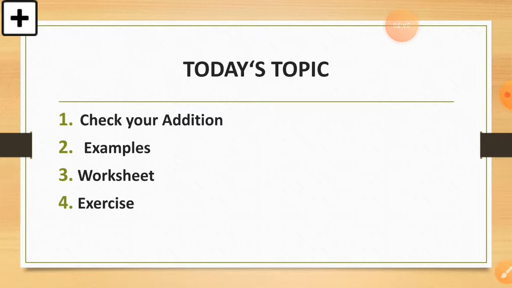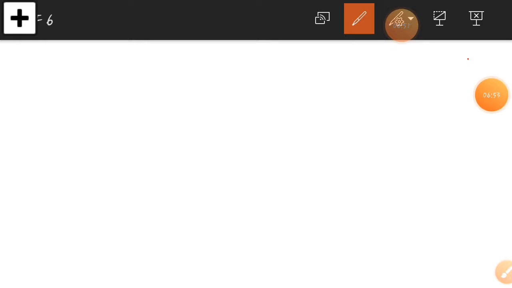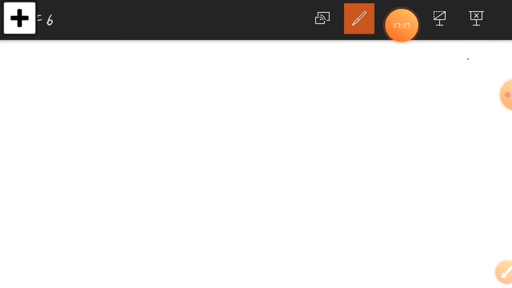So let's see what check your addition means, and how to check whether our addition is true or not. In this method we are going to check whether our addition is right or wrong. I will explain with an example so you can easily understand what it means. Here I take one example. You have to do one sum two times, then check whether your answer is right or wrong.